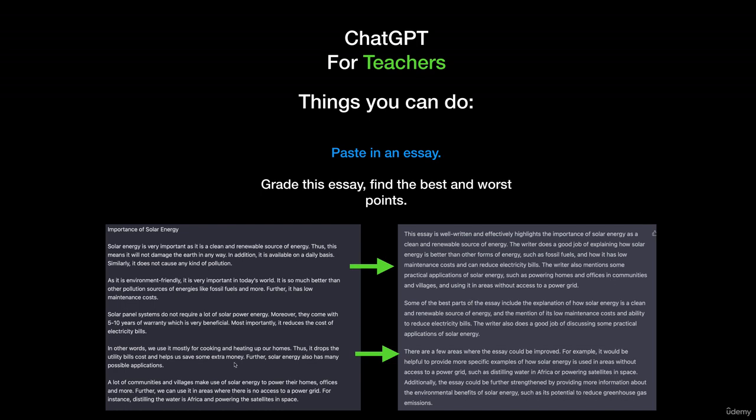And this is a really great example. You can pause and read the two here if you want to compare on how it graded this essay here. But again, all in GPT, just paste this in. But before you do it, just say, hey, grade this essay, find the best and worst, and paste the essay right after, and it's going to do this result for you.